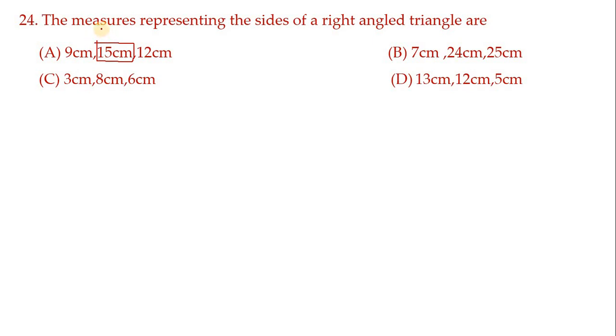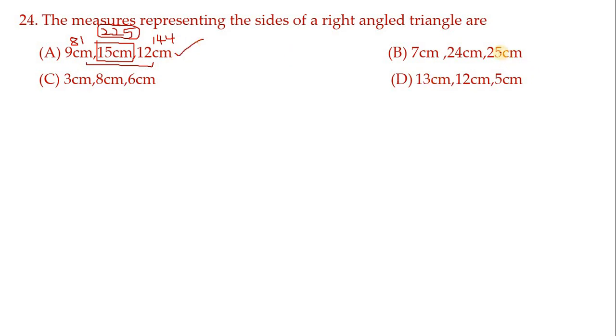Here 15 is the greater one. So 15 square means we will get 225. Now find the square of the other two sides. So 9 square means 81 and 12 square means 144. Now 81 added to 144, you will get 225. So definitely it forms a right angle triangle.